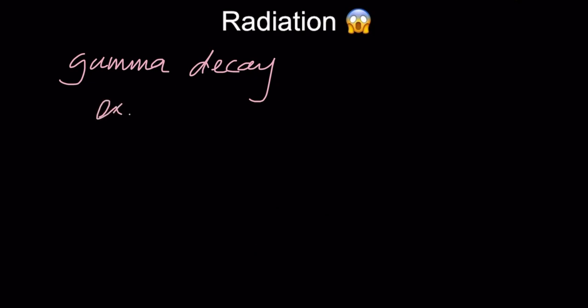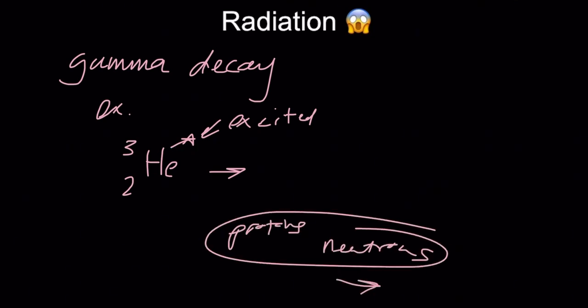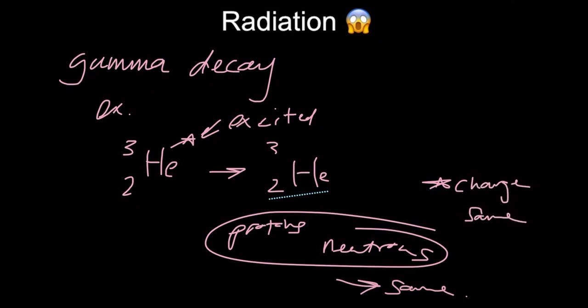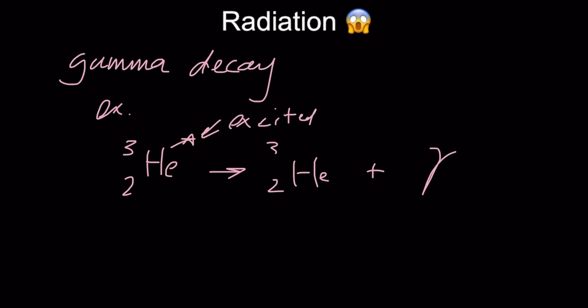Let's look at an example. Helium-3 with a charge of 2 undergoes gamma decay. And we show it is excited by adding an asterisk. And the result of the decay does not end with a new element. The number of protons is the same, therefore no new element. Ditto with the neutrons, therefore the top number is the same. The charge doesn't change as well because a gamma ray is chargeless. And lastly, we add the chargeless and massless gamma ray.